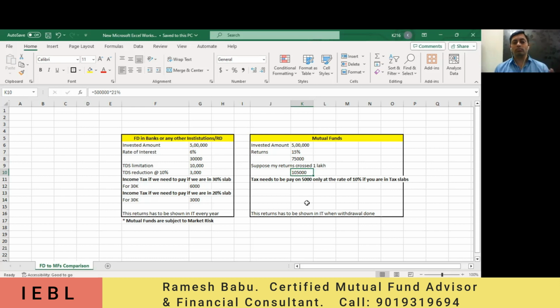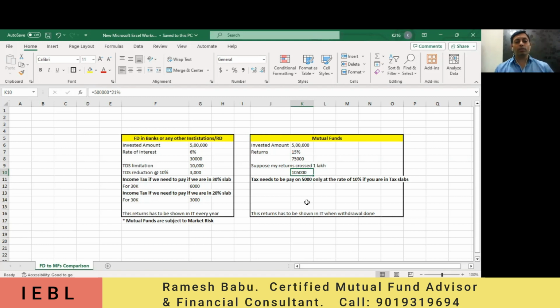Okay, so here we are considering the scheme for equity related. If you are going with debt and all, the tax calculation will be different. Don't mix up and get confused. Since you people are not aware which come under debt funds and which come under equity related, that's the reason you need advice from certified people like us.